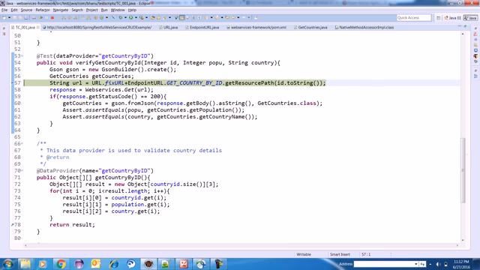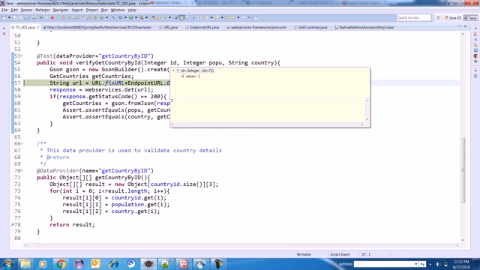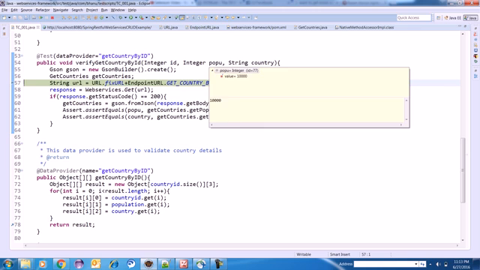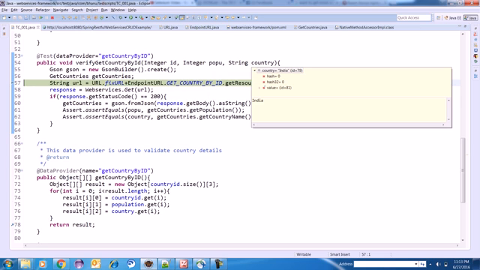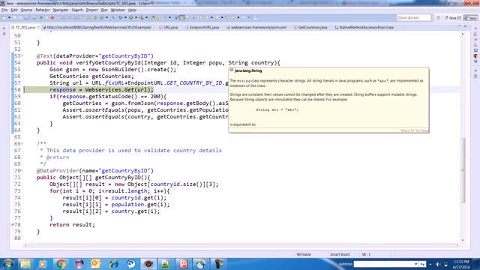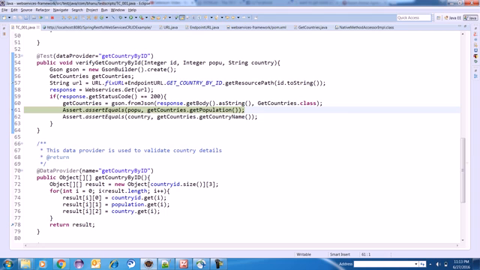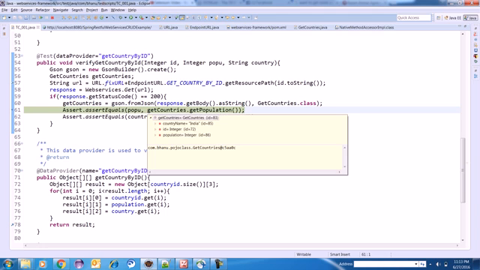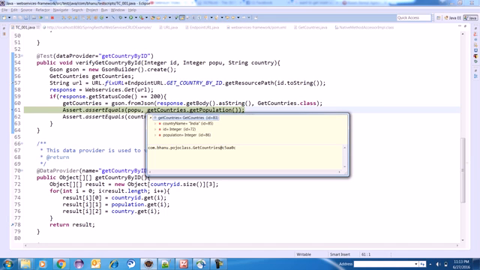It came here. So if you look at here, now what is my id? Id is equal to 1. What is population? 10,000. What is country? First, India. So this will verify. If I do F6, it will go inside. And if you look at this get countries populations, if you click on the populations, it had 10,000, id is equal to 1, country name is equal to India.